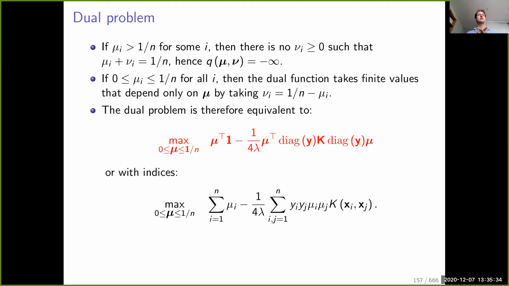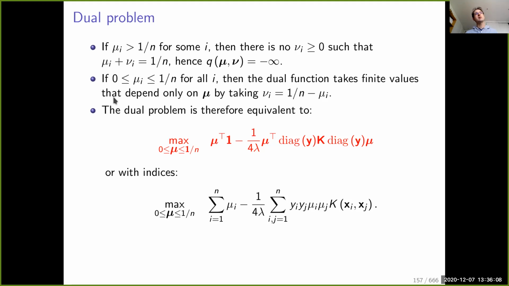So what are these simplifications? This simplification is simply exploiting the fact that mu i plus nu i is equal to 1 over n. So that means that we don't need to optimize over 2n variables. We simply have to optimize over mu, and each time we have a nu i appearing in the objective or in the constraint, we replace it by 1 over n minus mu i.